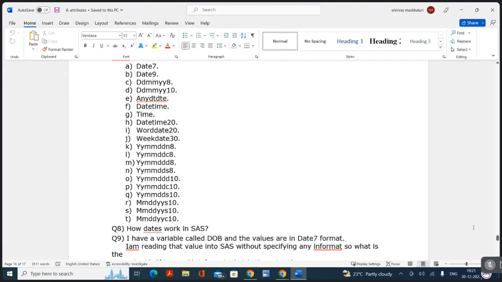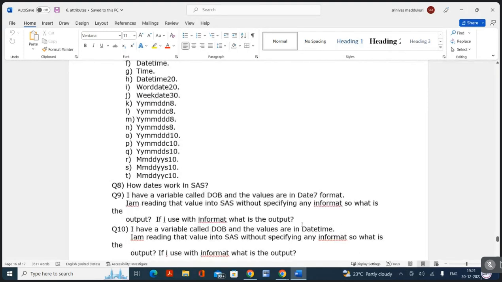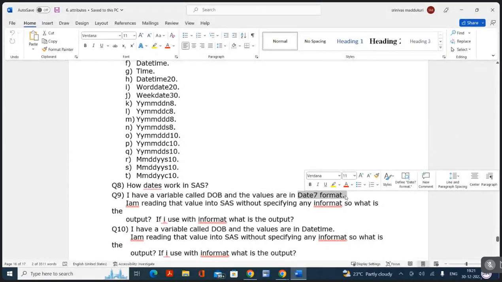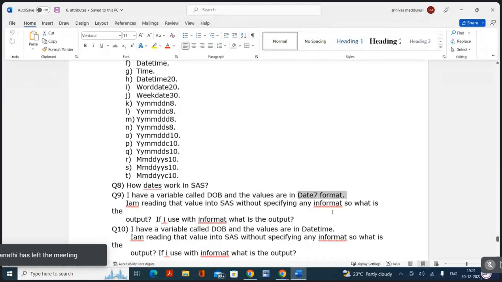Okay, now carefully listen to this one. Ninth question. I have a variable called DOB and the values are in DATE7 format. I'm reading those values into SAS without specifying any informat. So what is the output? If I use an informat, what is the output? In the data, I have date values in DATE7 format, but I'm not using any informat. What will happen? We will not get the data. Very good. Now, if I use a proper informat, how is SAS going to read the dates?